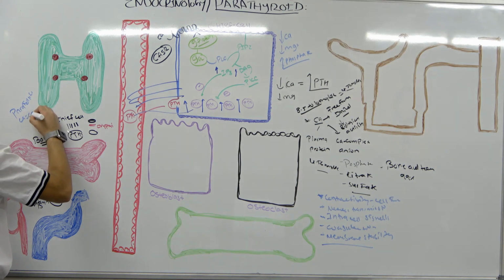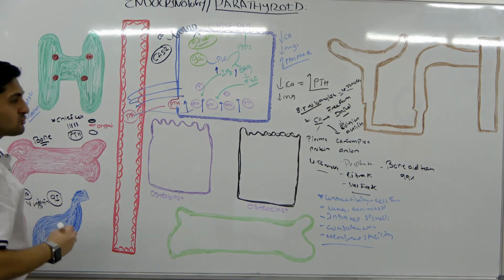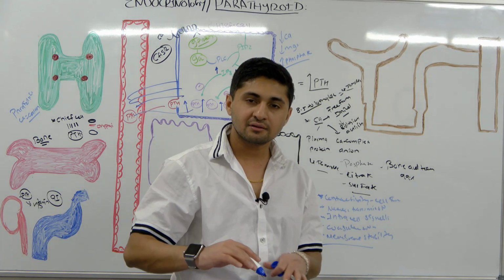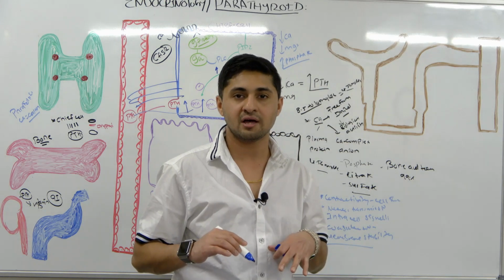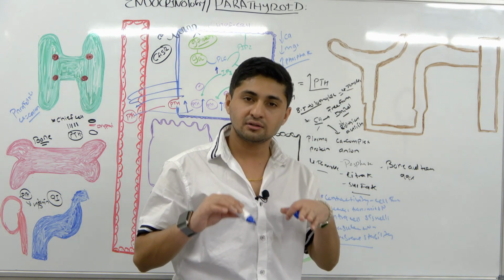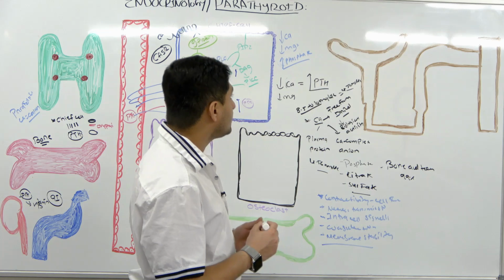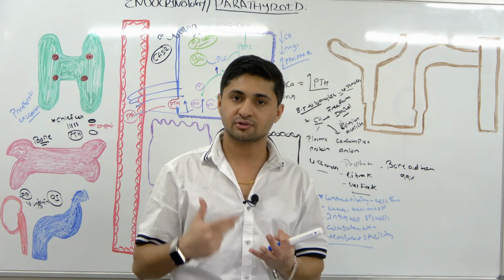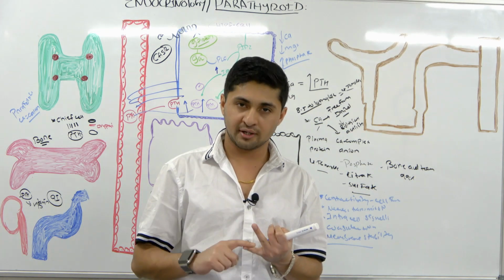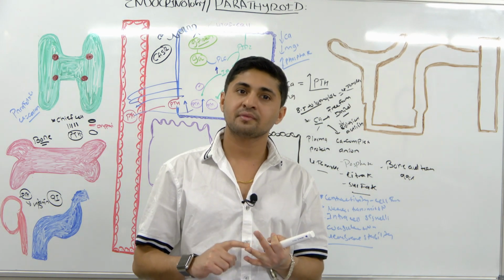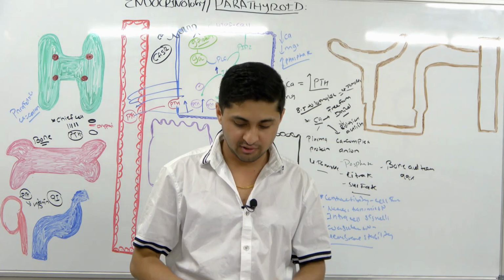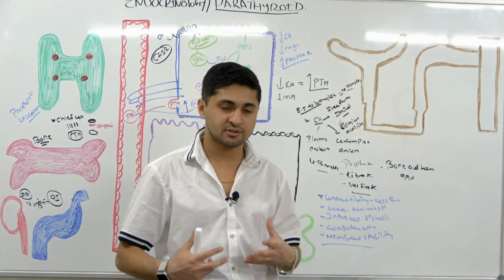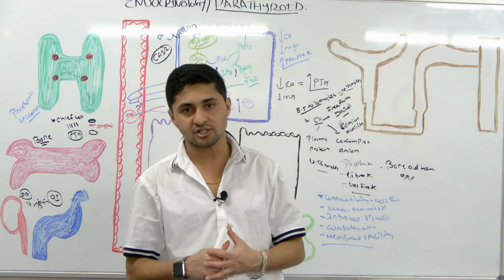They release calcitonin, and whenever there's a high level of calcium in our body, calcitonin removes it to maintain homeostasis, the internal constant environment. So whenever we discuss the balance of calcium, phosphorus and magnesium, we always talk about three hormones: parathyroid hormone, calcitonin, and vitamin D. These are the three hormones we always discuss regarding the regulation of calcium and phosphate.